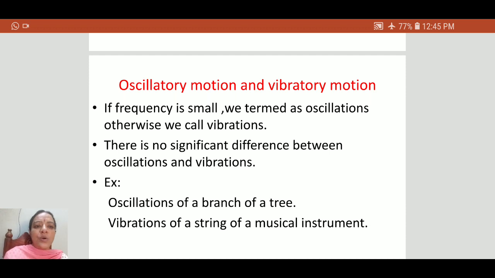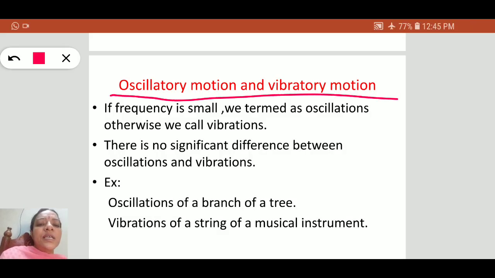Next, let us now try to understand the difference between two terms we sometimes come across, oscillatory motion and vibratory motion. You can say that the body is oscillating, otherwise the body is vibrating. The meaning is the same, but there is a slight difference.